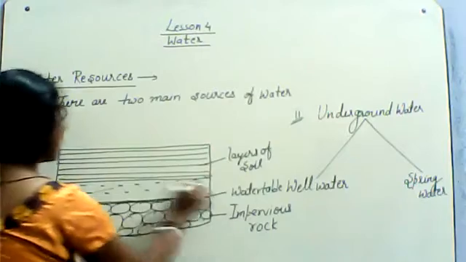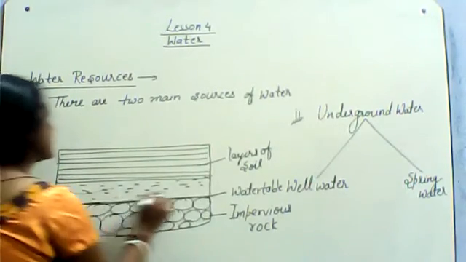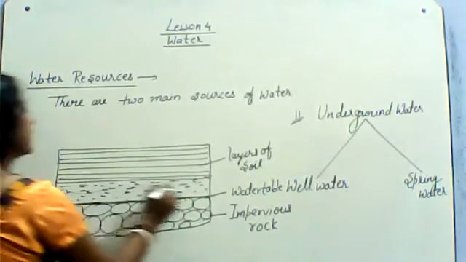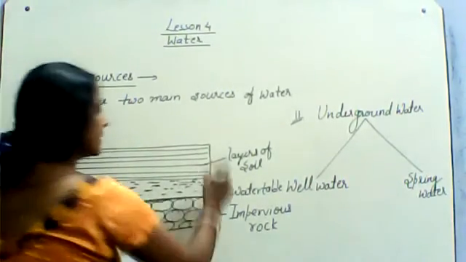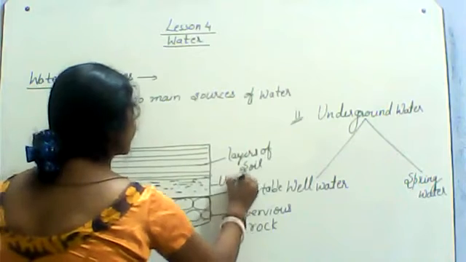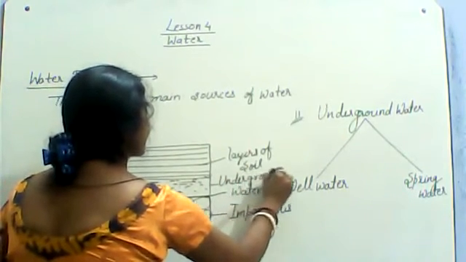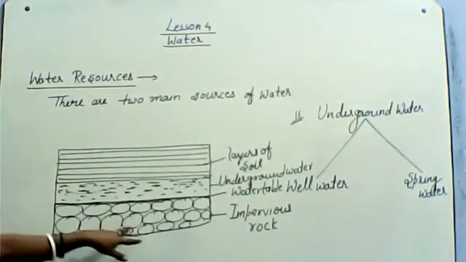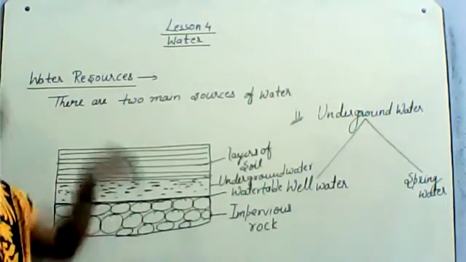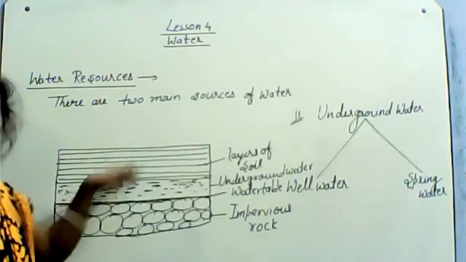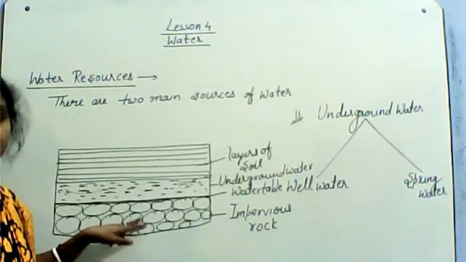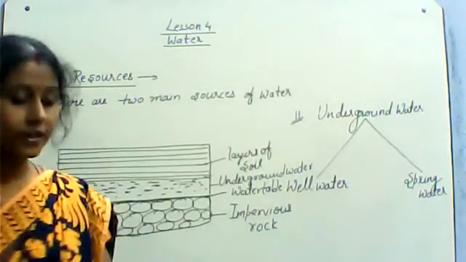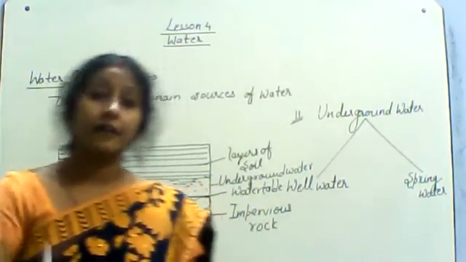so that water collected inside the earth. This is the place where underground water collected. This is underground water. Hope you understand. This one is impervious rock. After this, water cannot go inside. These are the layers of soil. Okay, this is impervious rock, and this table is called water table, on which water collected. That is water table. So this is called underground water.